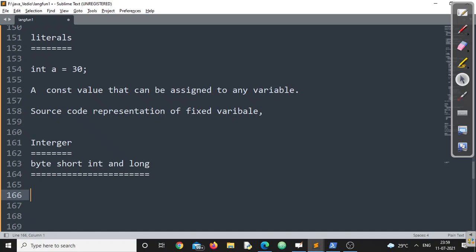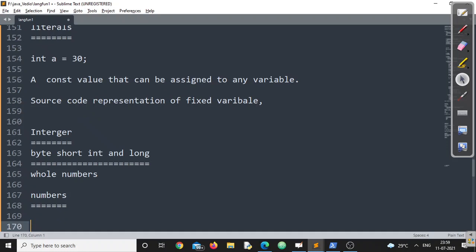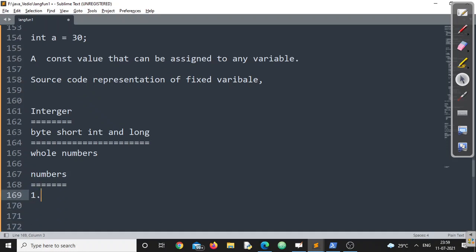Now, as we know, integer variables can hold whole numbers. You will definitely agree with me. Now, as we know, in the normal number system, any number can be represented in 4 different number formats.